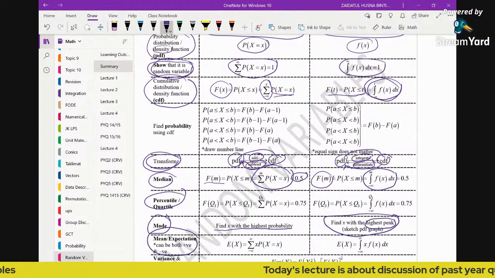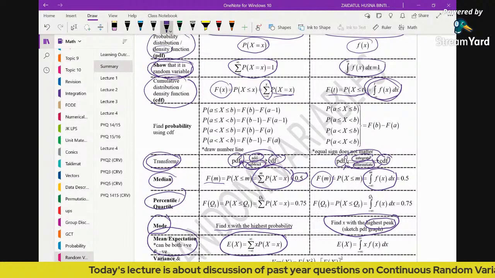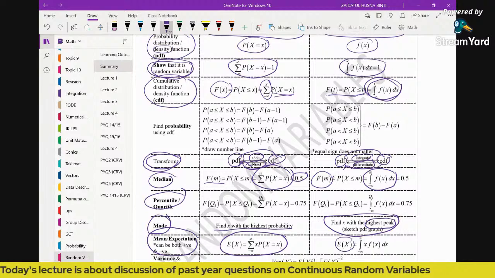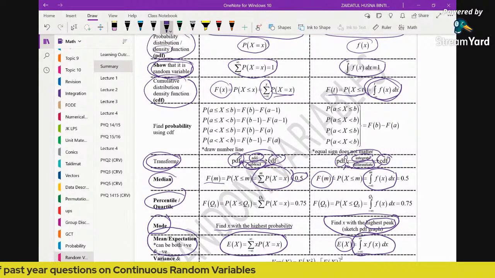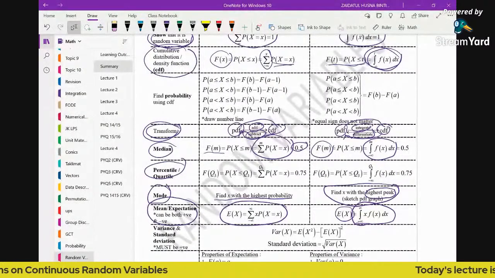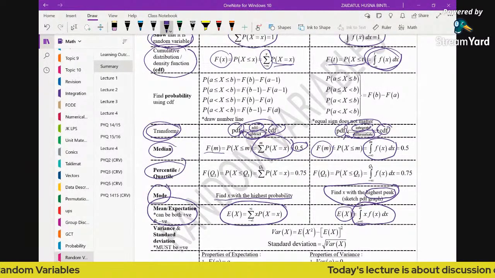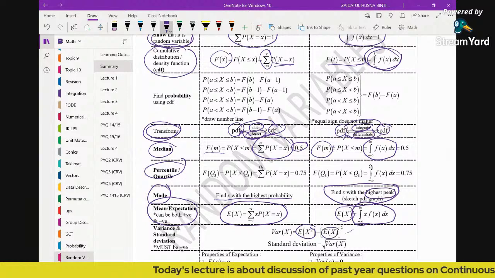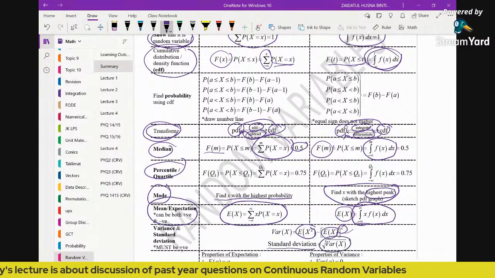Then how to find expectation or the mean? In order to find the mean for discrete, it's all about using the formula: sum of x multiplied by its PDF, while expectation for continuous is the integral of x multiplied by its PDF. The formula of variance is applicable for both discrete and continuous, where you have expectation of x squared minus the square of the expectation of x. Standard deviation is simply the square root of variance of x.